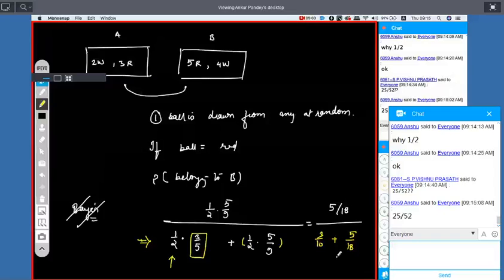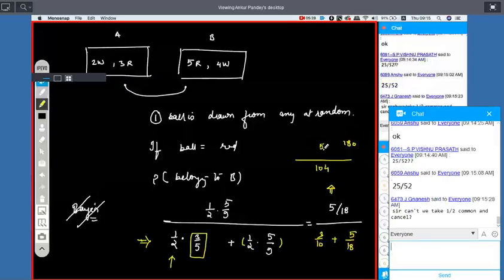So it will be like, in the denominator 180. 18 threes are 54 plus 50, 104. In the numerator 5 by 18, 10, 2, 5 and 2, 52. 25 by 52.